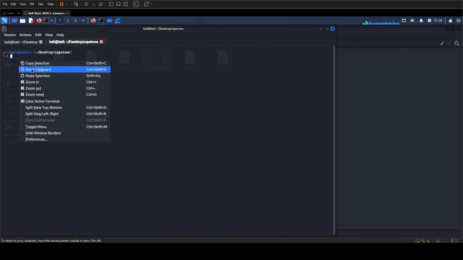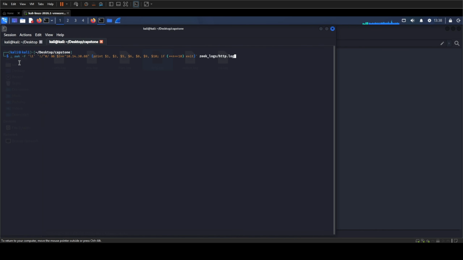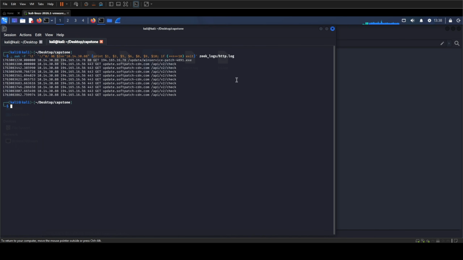So I'll just copy my pre-made command for this one. This awk command treats the Zeek log as tab-separated data, skips the header lines, and keeps only requests originating from the compromised workstation. It then prints the timestamp, endpoints, destination port, request method, host, and URI, while limiting the output to the first 10 rows.